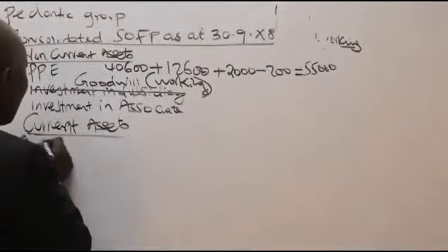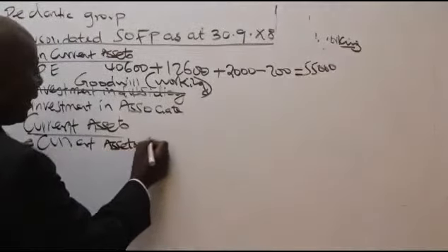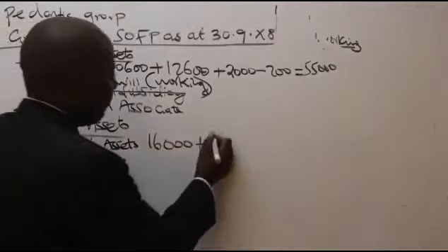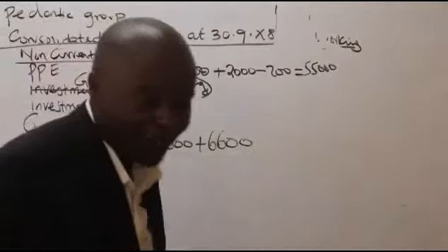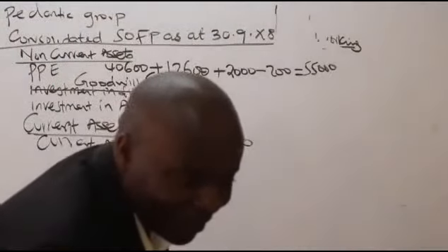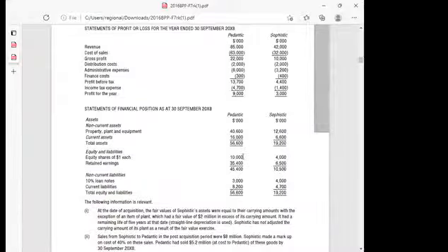So we have current assets here. I'll repeat again. We have 16,000 plus 6,600. So what do we have here? 16,600. Leave it like that. Go to the next one. Of course, now we'll be able to get total assets.